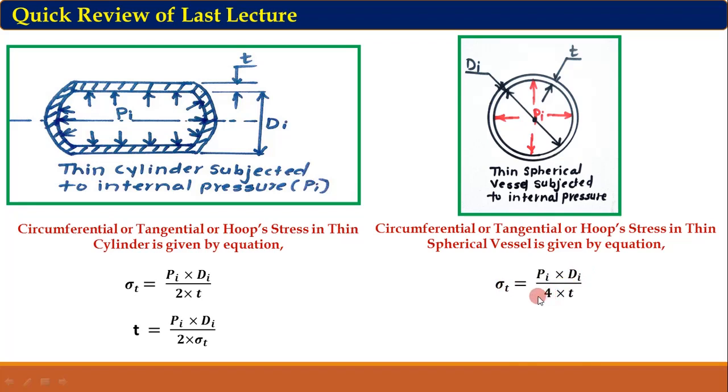Now we can rearrange this equation to get the thickness of this thin spherical vessel. So thickness t is equal to pi di upon 4 sigma t. Now this is the equation of thin cylinder thickness. This is the equation of thin spherical vessel thickness. Now we have to use these two equations to find out the thickness of cylindrical shell and spherical shell. Now the question is, can we apply the equation of thin cylinder and the equation of thin spherical vessel to find out the thickness of cylindrical shell and spherical shell? The answer to that question we have to see in the next part.